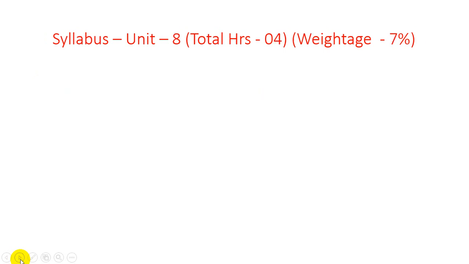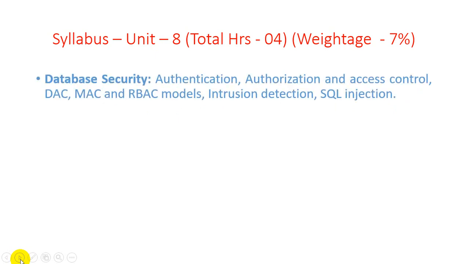In unit number 8, 4 hours are required to complete this unit and the weightage is 7%. What we learn in unit number 8 is known as database security, because people store lots of data and some of the data may have high privacy requirements. They store data with trust in a particular organization, particular applications, or particular persons.